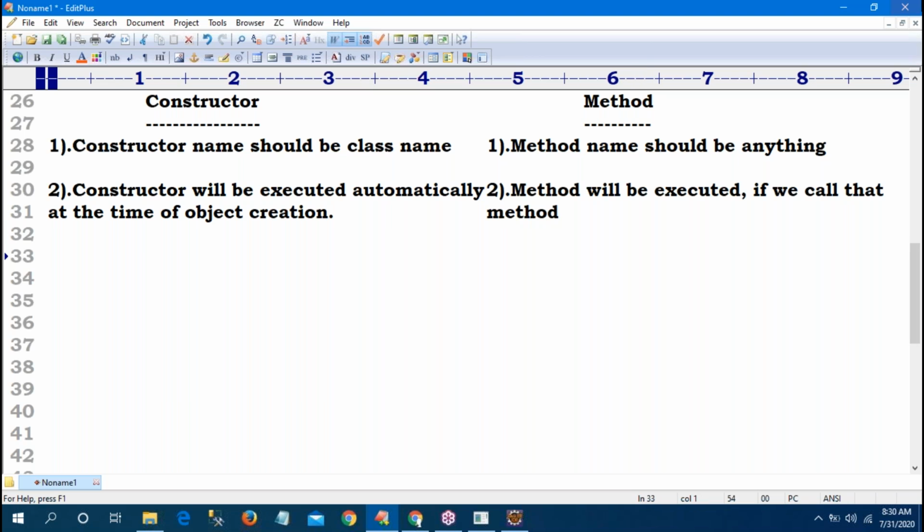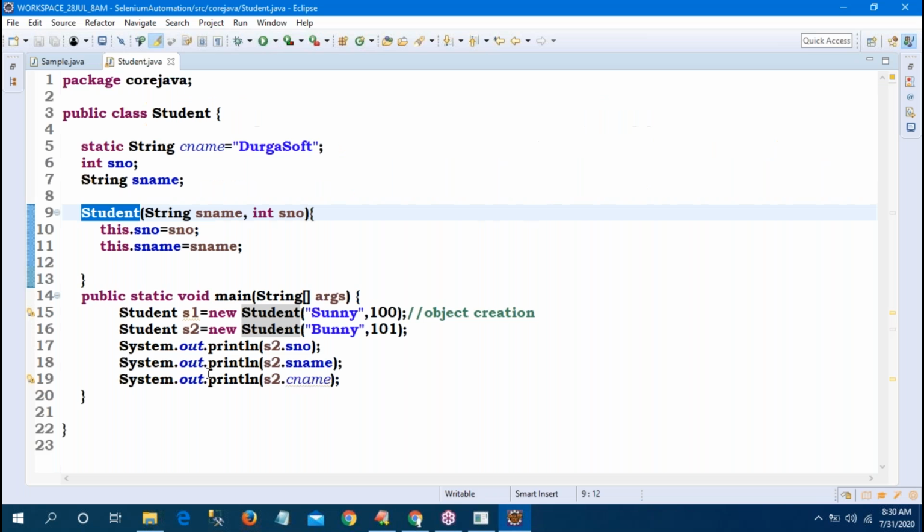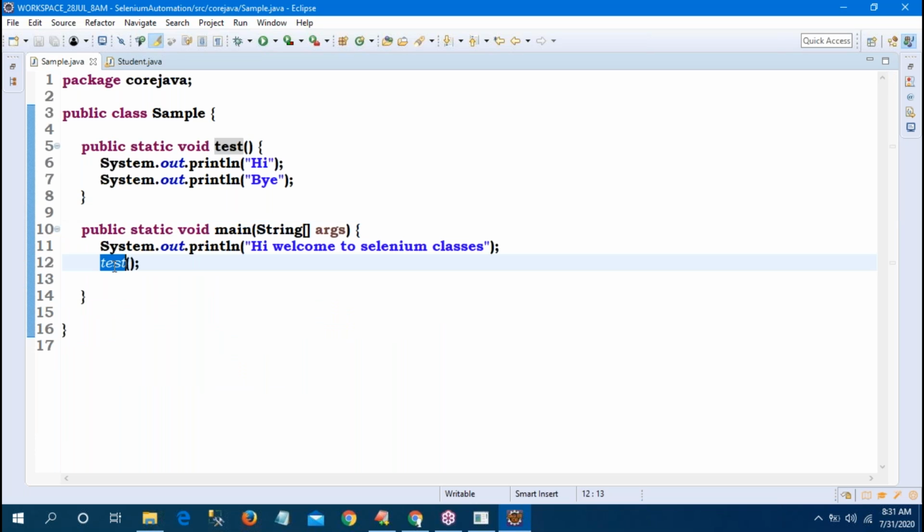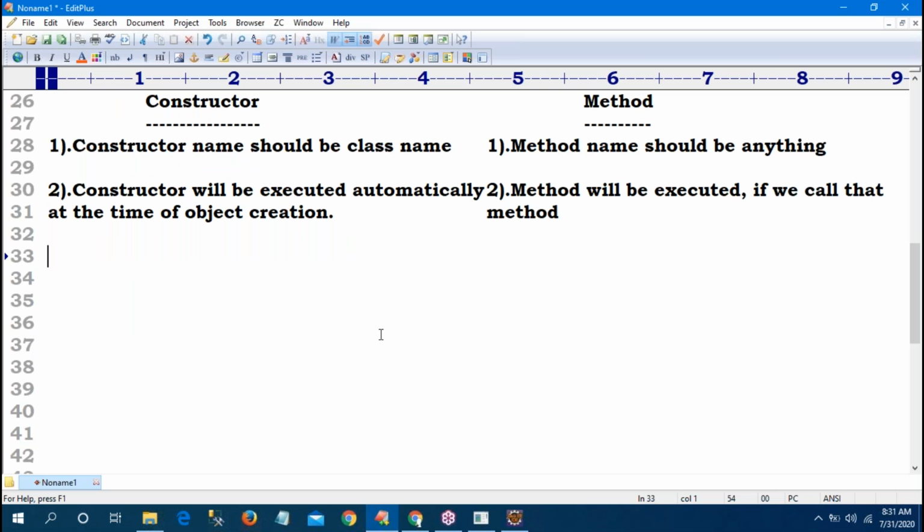Then only it will be executed, sir. See the difference, sir. I'm not calling the constructor anywhere. Whenever I create an object, the constructor is automatically executed. If 10 objects are there, the constructor will execute 10 times. But see here, the method I am calling within the main method. So the constructor is automatically executed at the time of object creation. A method will be executed if we call that method.